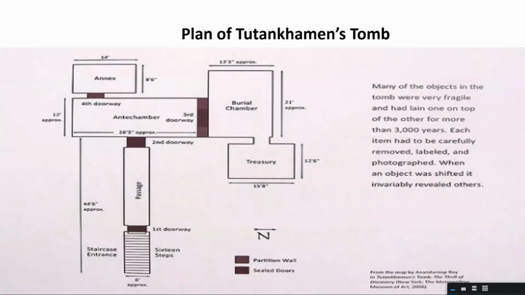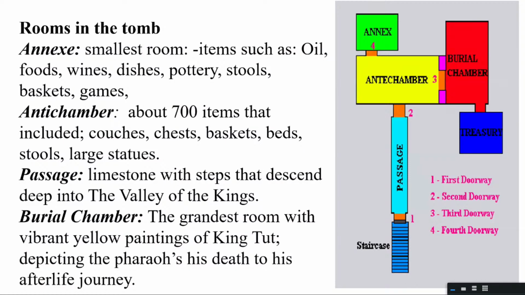This is the entrance. So basically, this is the way the tomb is constructed. A little bit about the general King Tutankhamun's tomb, and then we come to the chapter. See, there are stairs, there's a passage, and for each room there was a specified purpose. There's an annexe, there's a burial chamber, and there's a treasury. Now the annexe was the smallest room.